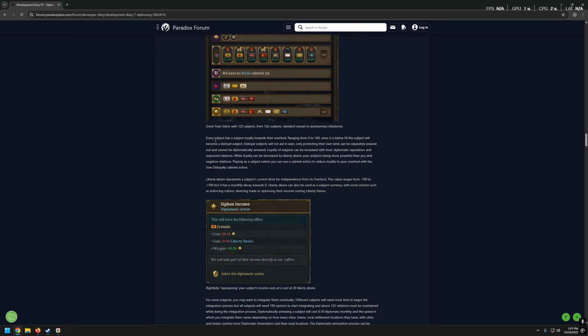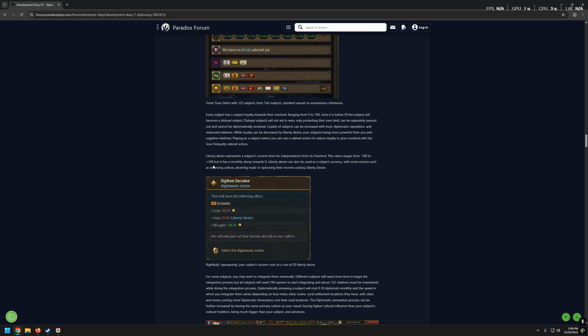Okay, every subject has a subject loyalty towards their overlord, ranging from 0 to 100. Once it is below 50, the subject will become a disloyal subject. Disloyal subjects will not aid in wars, only protecting their own land, can be separately pieced out, and can be diplomatically annexed. Loyalty of subjects can be increased with trust, diplomatic reputation, and improved relations, while loyalty can be decreased by liberty desire, your subjects being more powerful than you, and negative relations. Playing as a subject nation, you can use a cabinet action to reduce loyalty to your overlord with the sow disloyalty cabinet action.